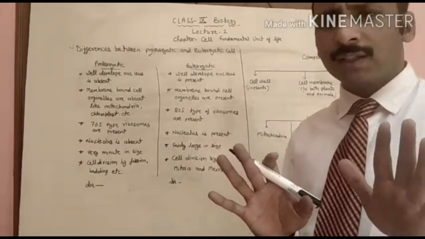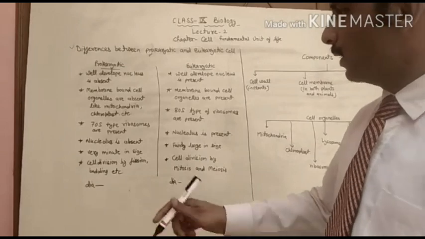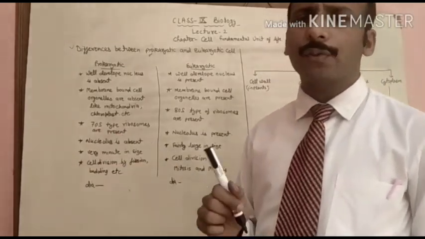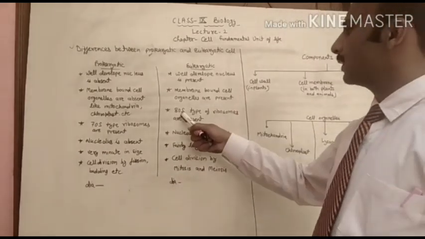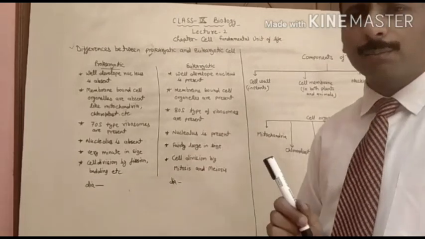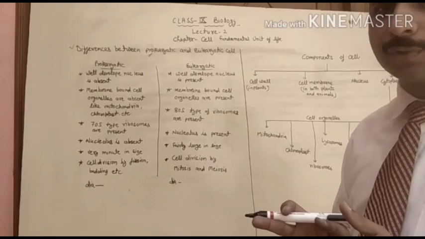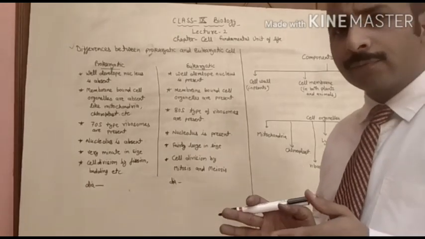At your class 9th level, you can understand only this much: in prokaryotic cells 70S ribosomes are present, and in eukaryotic cells 80S ribosomes are present. These are the two types of ribosomes.